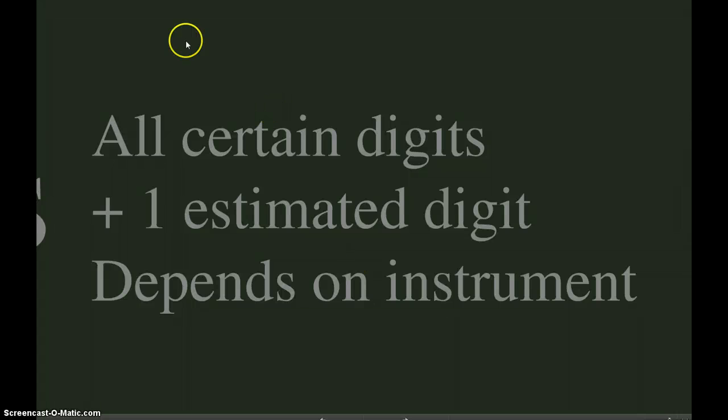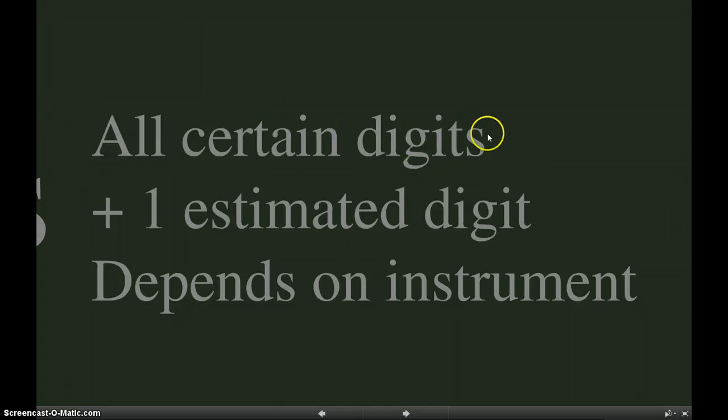They tell us all the certain digits, everything we're sure about based on our instrument, plus an estimated digit. And this process tells us what the precision of our instrument is. So what do significant digits tell us? They tell us the precision of our instrument. How many digits you have will depend on what you use to measure.